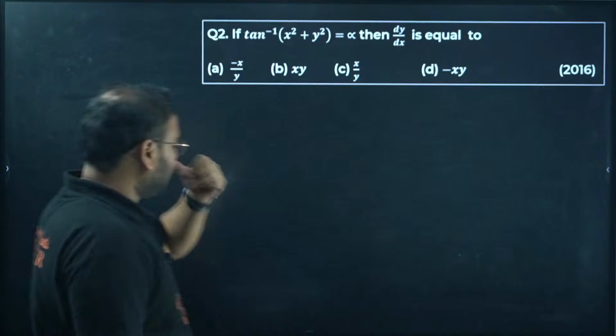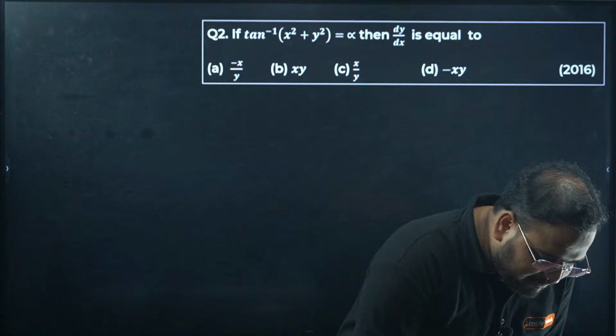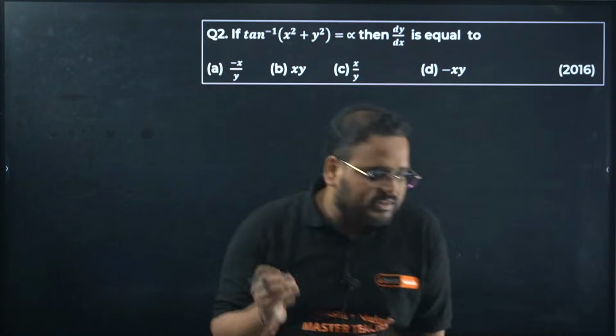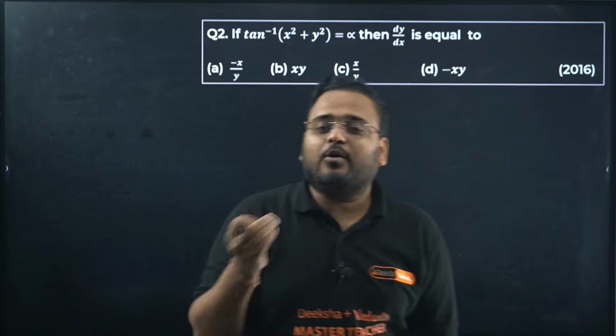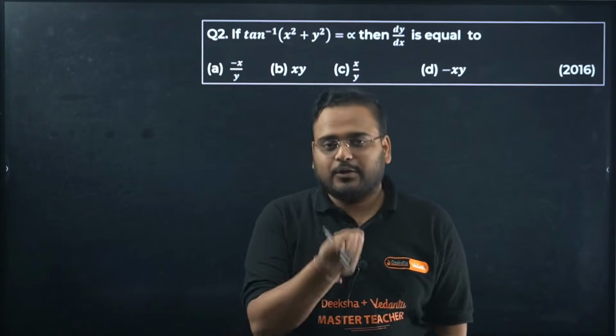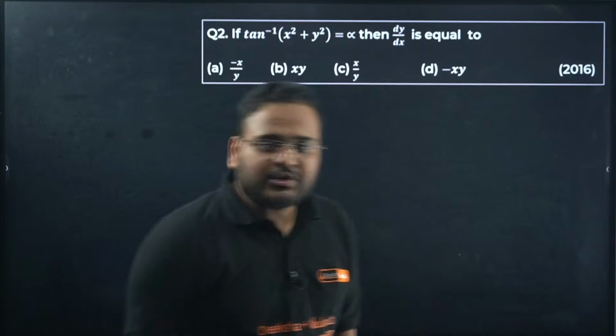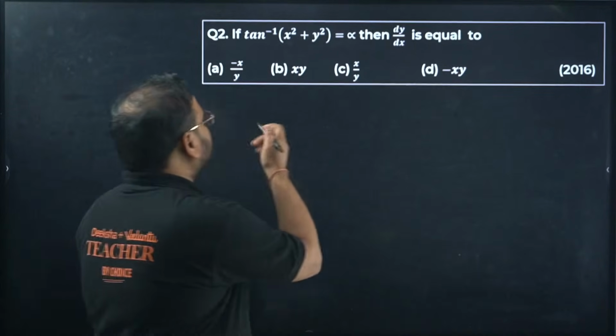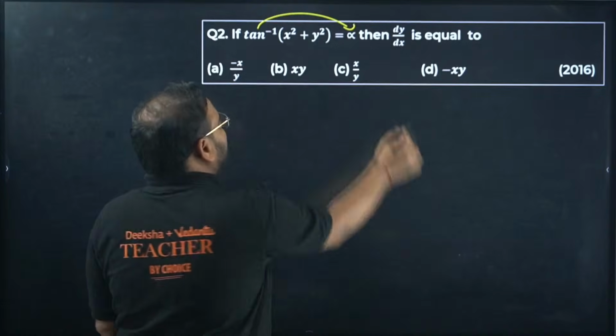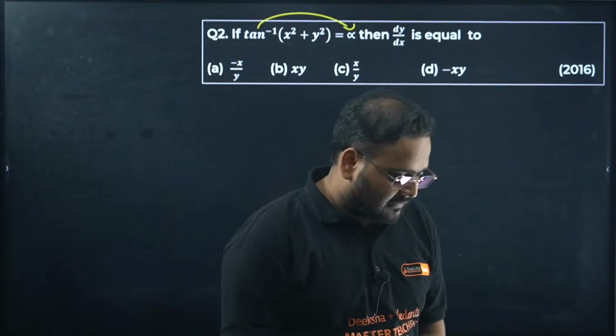Next. Come on, question number 2. Answer for this question, how would you solve it? Tan inverse you can take on this side, it'll become tan alpha, then differentiate.